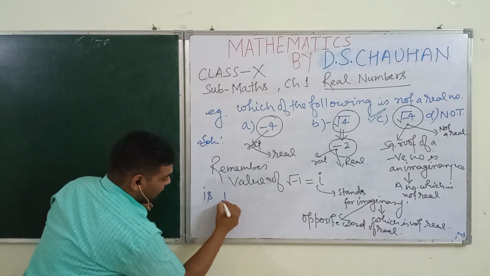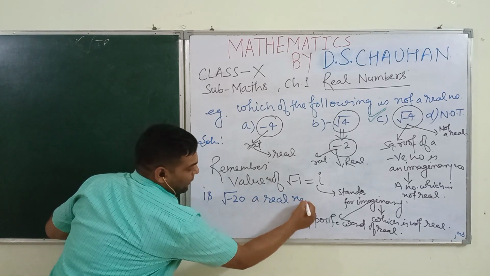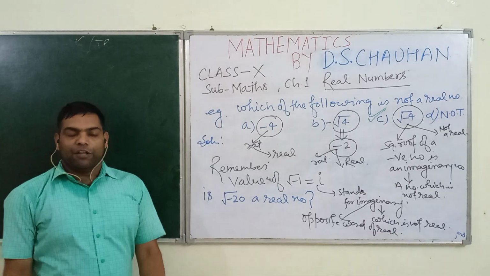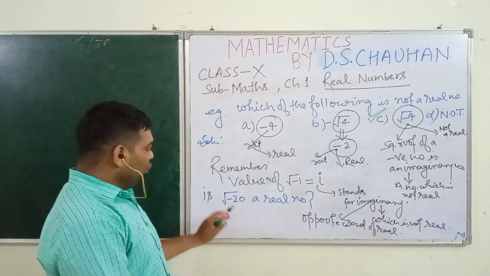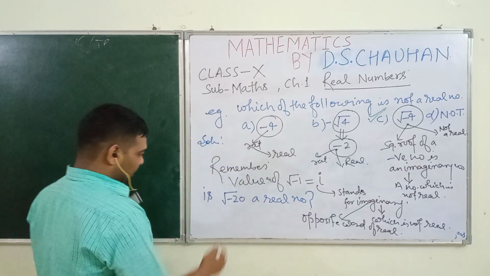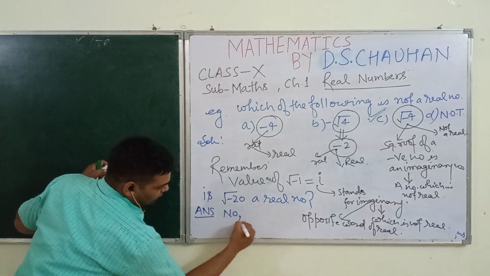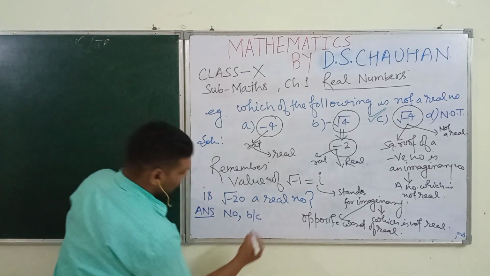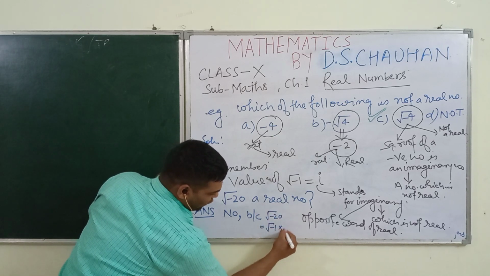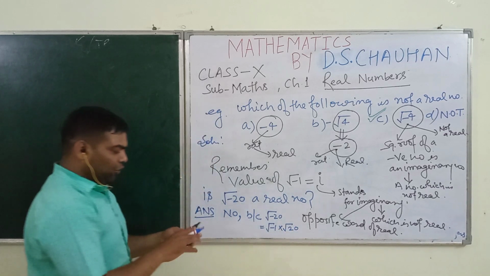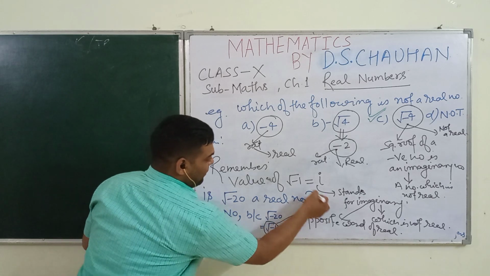Well students, one question: is under root -20 a real number? A big question in front of you, students. What will be your answer? The answer will be no. Under root -20 is not a real number. Answer no, because under root -20 can be written as under root -1 into under root 20, and we know the value of under root -1 is i.